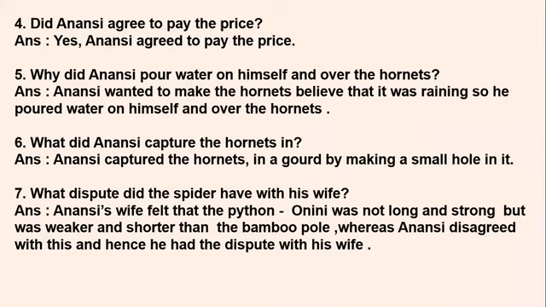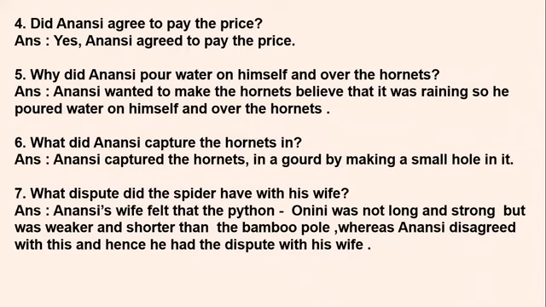We know that Anansi was cheating the other insects and creatures in order to capture them and lay them before Niame, the sky god. So in order to take all the hornets into his confidence, what he did is he started making them believe that yes, it was raining. So he poured water on himself and then he also poured it over the hornets.